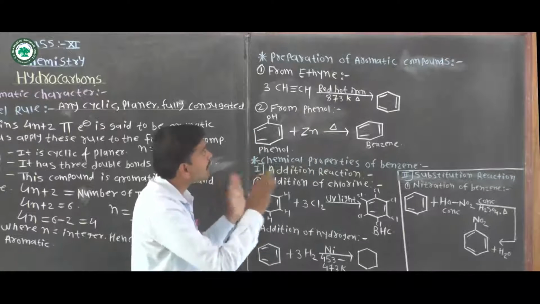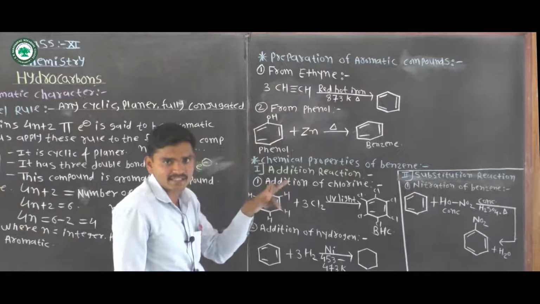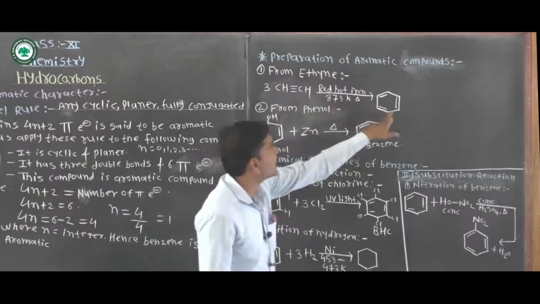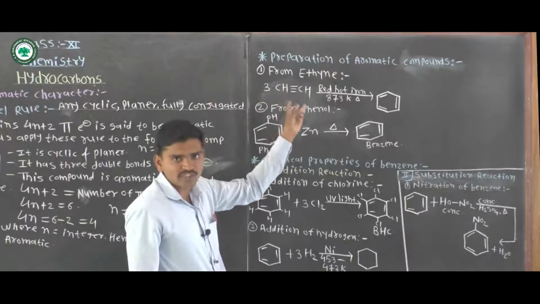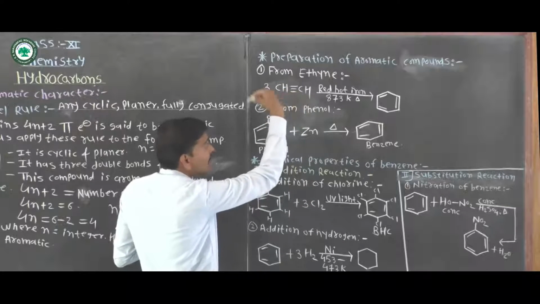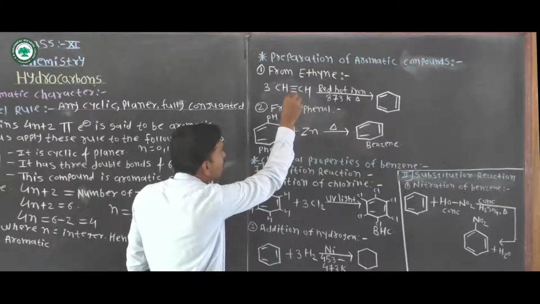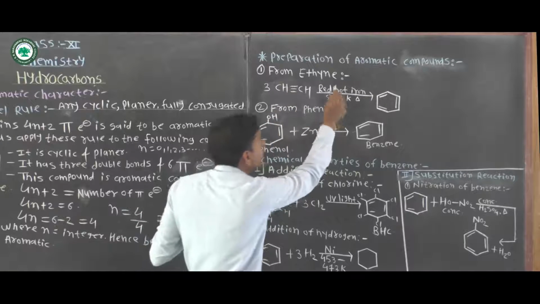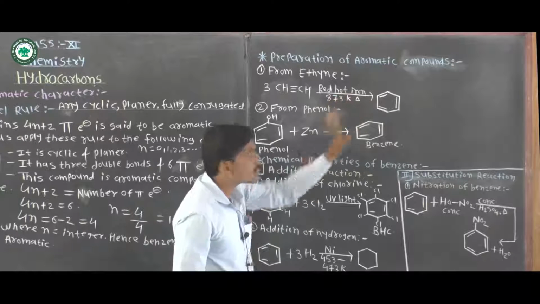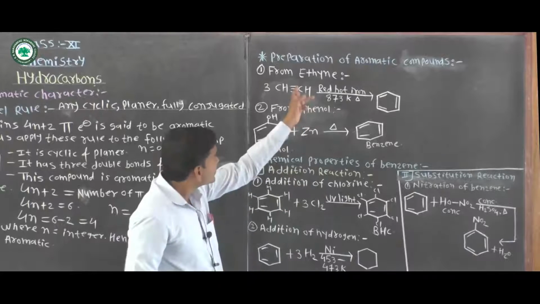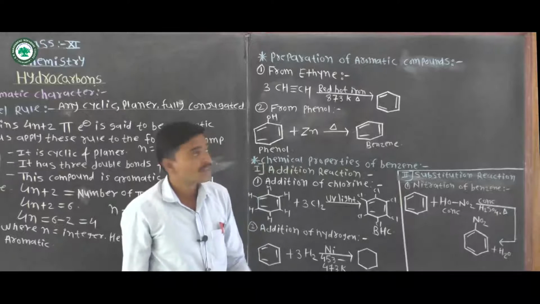It is heated in a red hot iron tube. These 3 molecules of ethyne trimerize and form benzene, an aromatic compound. When these 3 molecules of ethyne are heated in a red hot iron tube at a very high temperature, that is 873 Kelvin, they trimerize and give benzene as an aromatic compound.